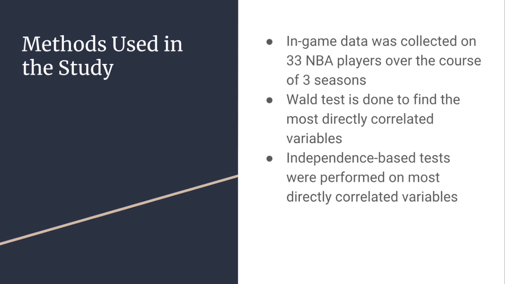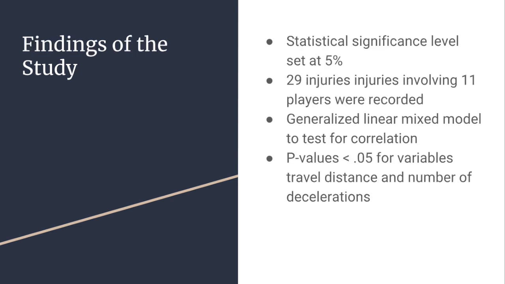Once all data was collected, a Wald test was used to find the variables most correlated with injuries. The Wald test is a chi-square test that identifies statistically significant explanatory variables. The 2 variables that were found to be statistically significant were distance and number of decelerations. During the 3 seasons, 29 injuries involving 11 players were recorded. The significance level was set at 5% for this test.